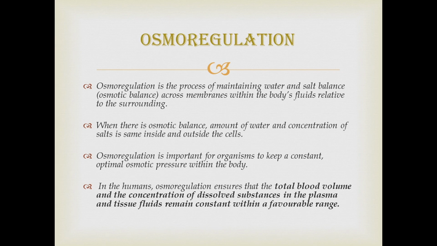Osmoregulation is important for organisms to keep a constant optimal osmotic pressure within the body. In humans, osmoregulation ensures that the total blood volume and the concentration of dissolved substances in the plasma and tissue fluids remain constant within a favorable range. So this is what osmoregulation ensures in our body.